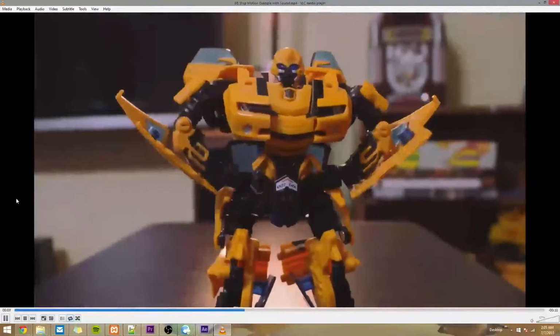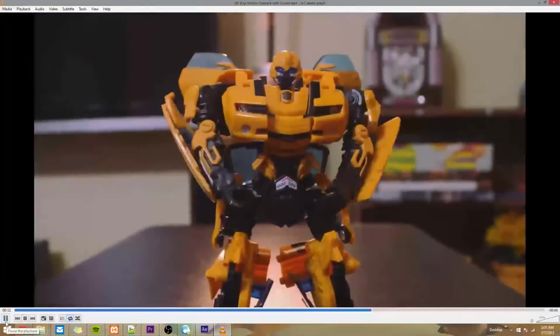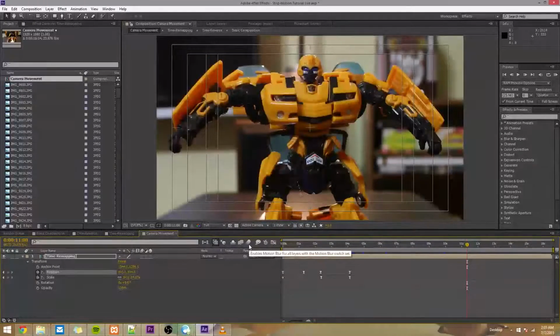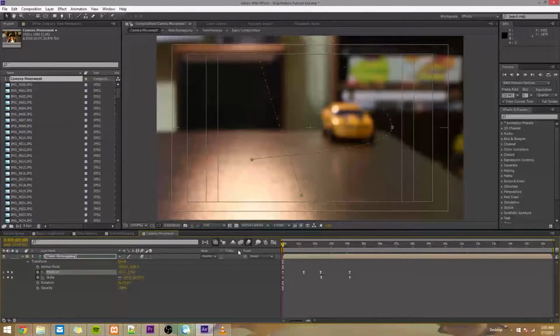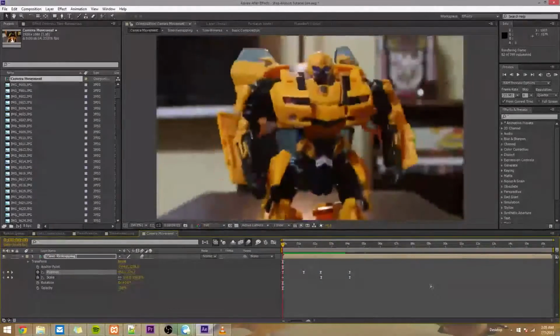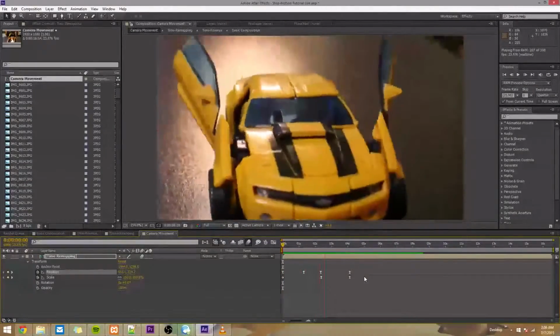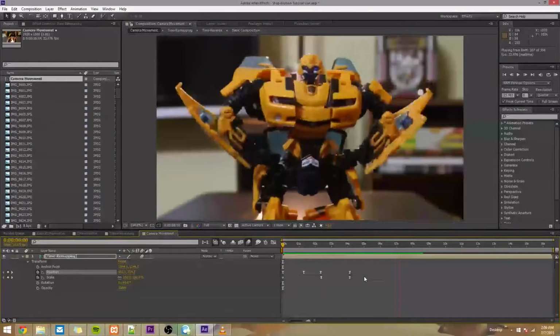So you can see it looks like someone's holding it. It's got some handheld motion, and I'll show you how to do that in the next video. And one thing I forgot to mention here is that you can press this right here to turn on motion blur. And what that'll do is it'll just add some blur to the image. So if I turn this off again, you can see there's no blur. Turn it back on, there's blur. And that just adds a nice touch, because obviously if someone's really moving the camera that fast, you get a bit of a blurry image. And that just adds some nice realism to it. So yeah, we'll continue doing camera motion in the next tutorial.